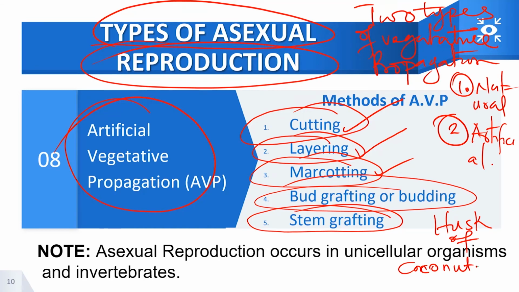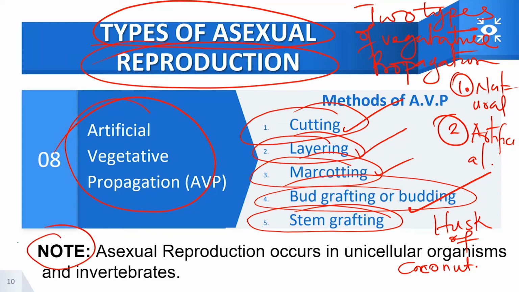So a full-blown plant can also cause another plant that is attached to it to continue to grow from itself. That kind of arrangement is what we refer to as bud grafting or budding. Stem grafting: we can actually peel sections of the stem, and then tie a new plant or stem to it, and that will cause it to also grow.